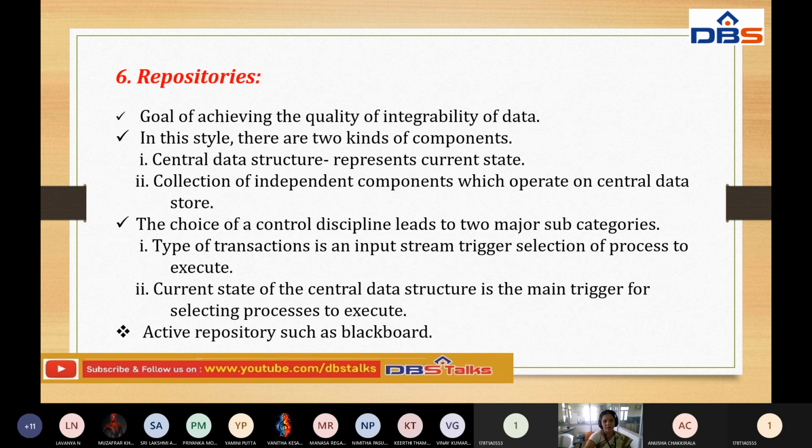Now the sixth one, repositories. We can discuss repositories and interpreters, the last one, in the next class, along with other concepts. I hope you all understood pipes and filters systems, data abstraction, object oriented programming systems, and also layered systems, how they organize the data and execute things, and what the advantages and disadvantages are. I hope all understood that.